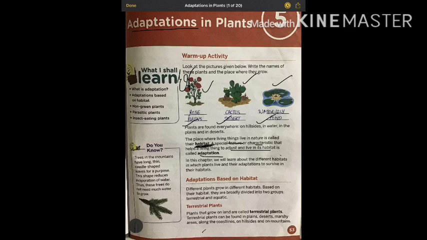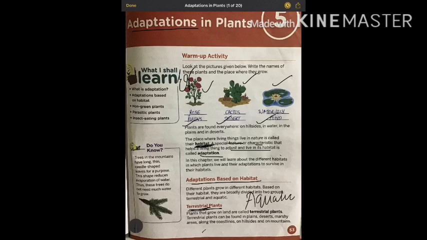Okay, so habitat is clear, the place where the living things live, and adaptation is clear, the special quality or characteristic which helps a living thing to live in its habitat. So in this chapter we'll be studying about adaptations based on habitats. Habitats are broadly divided into 2 parts. One is terrestrial, and the other one is aquatic.